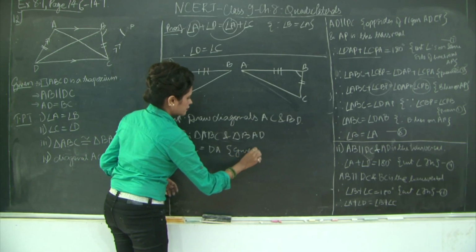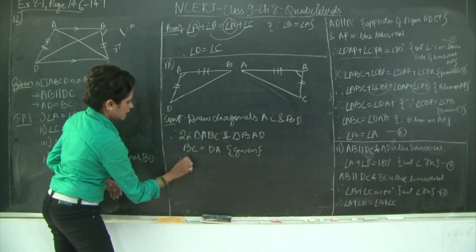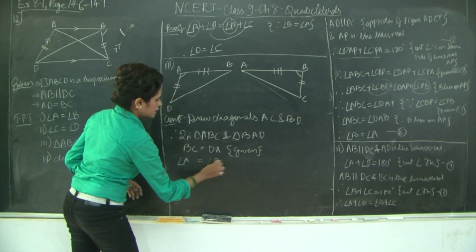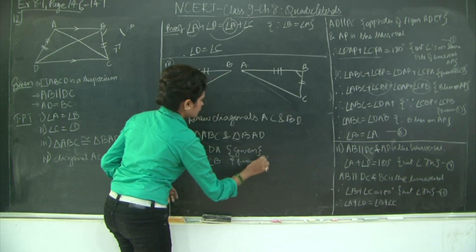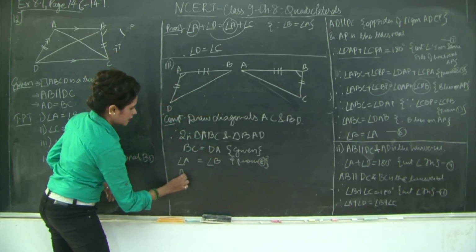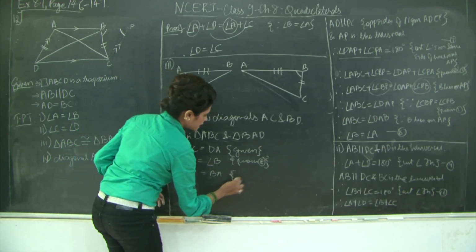This is given. And I have angle A is equal to angle B. I'll say from 8. Also, AB is equal to BA because it's the common side.